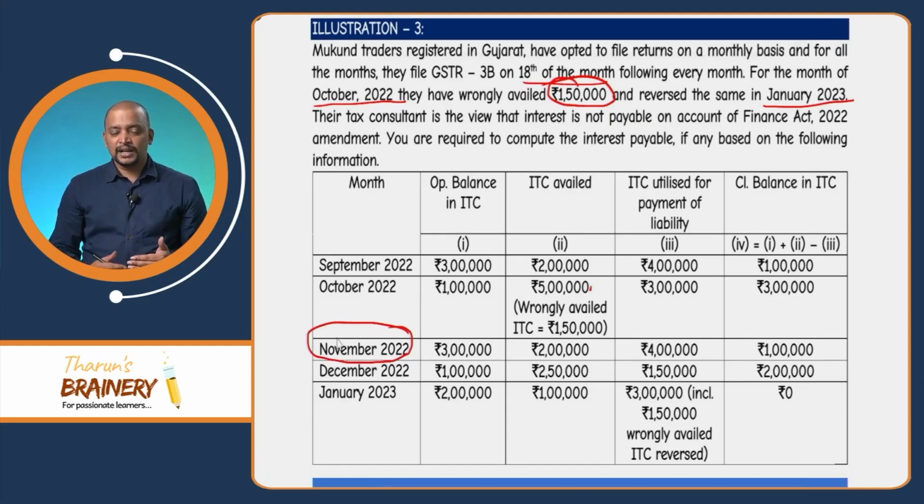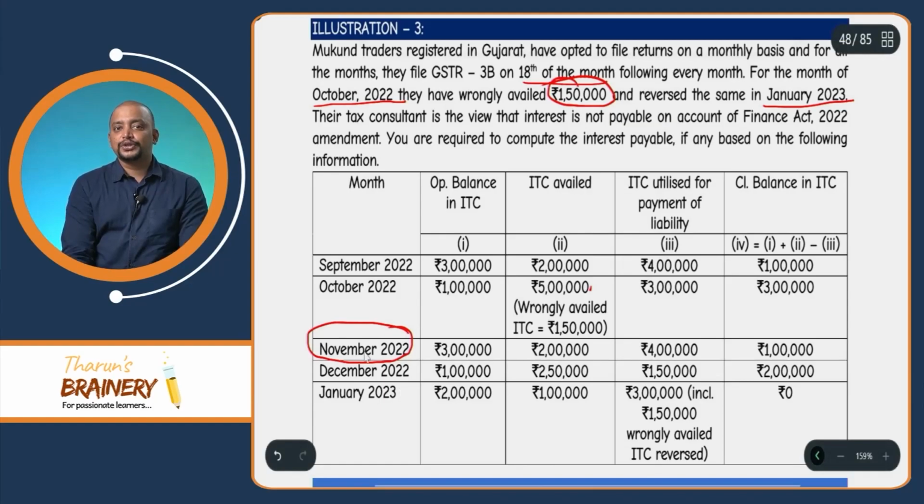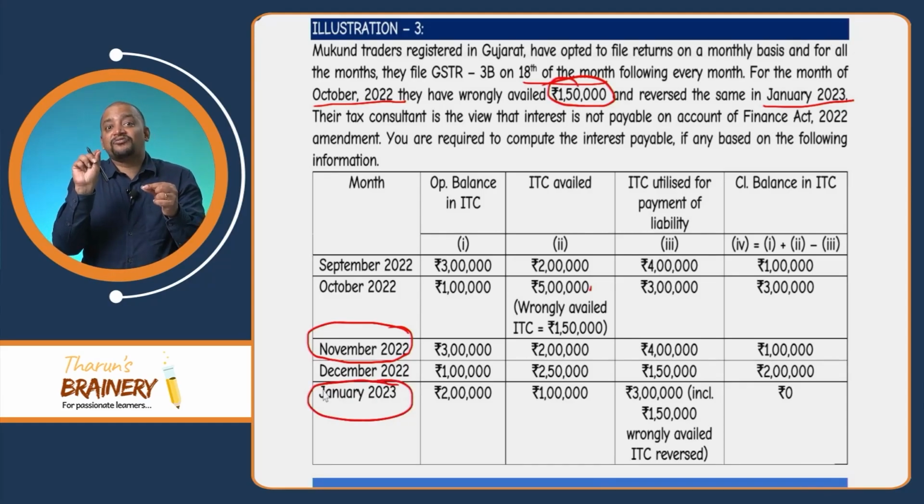Then again December, 1 lakh and 2,50,000, 1,50,000 utilized, so 2 lakhs, and thereafter January, whether the balance has fallen below? No. And January 2023, 2 lakhs and ITC availed 1 lakh, ITC utilized for payment 3 lakh. In the 3 lakh, the 1,50,000 wrongly availed has been reversed. So therefore, ITC balance has become 0. Now, what is the date of utilization? November 2022 is the month in which it is utilized. And what is the month in which it is reversed? Jan 2023.